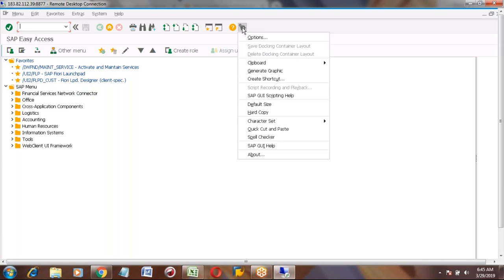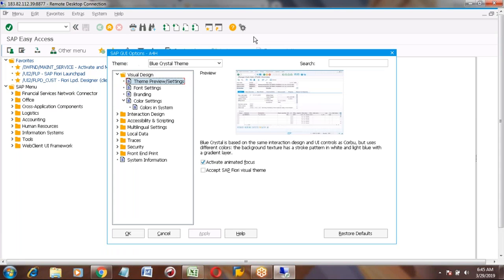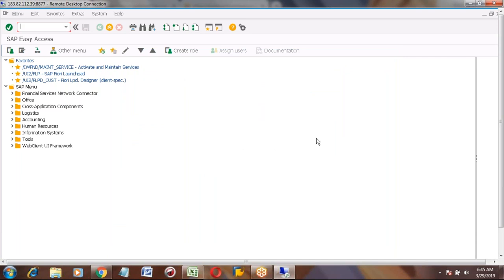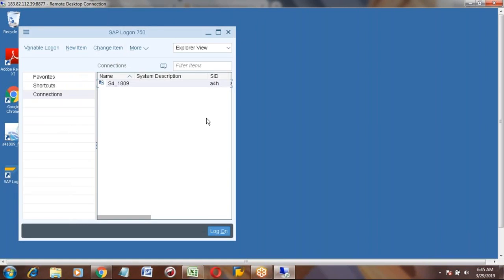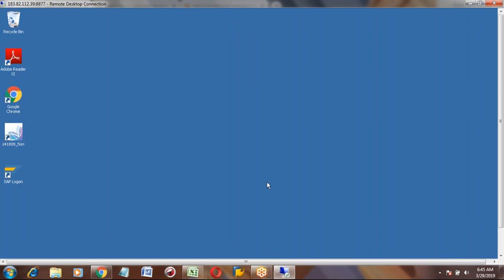Is it clear? This is the setting actually. Okay, here this button options. Again, if you want to, just tick mark this. Okay, is this clear? Yeah. Okay, so next thing is, this is how to log into GUI.